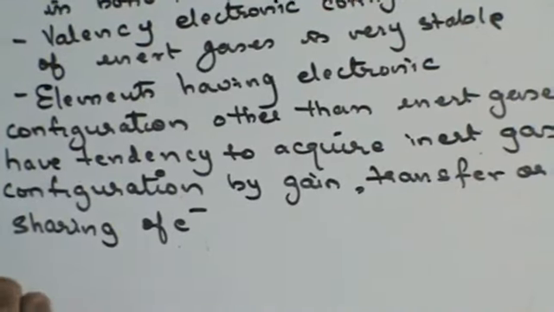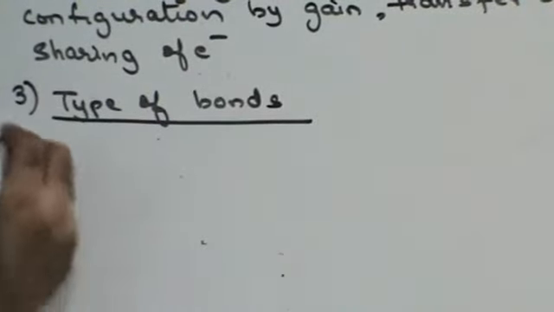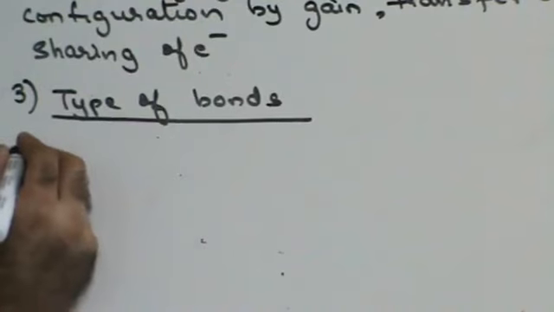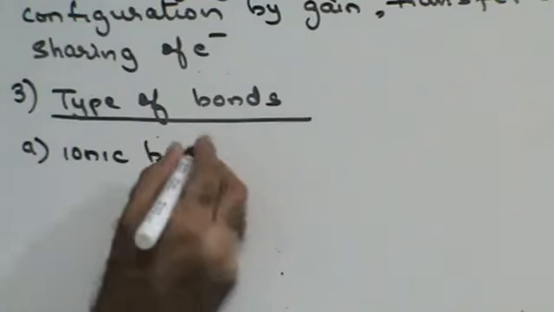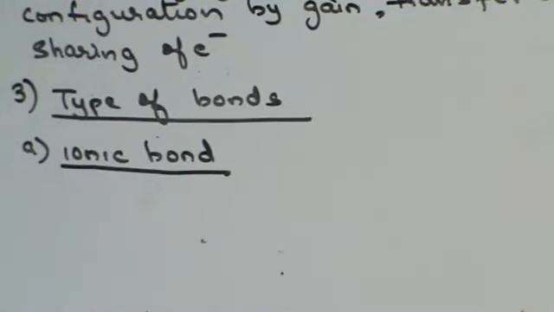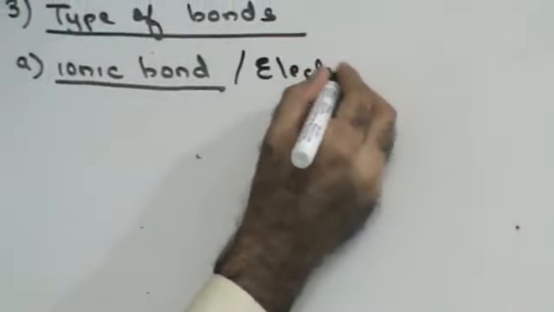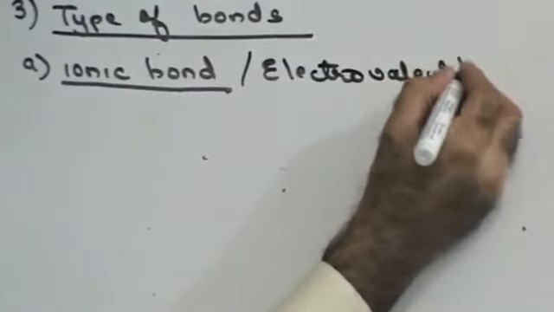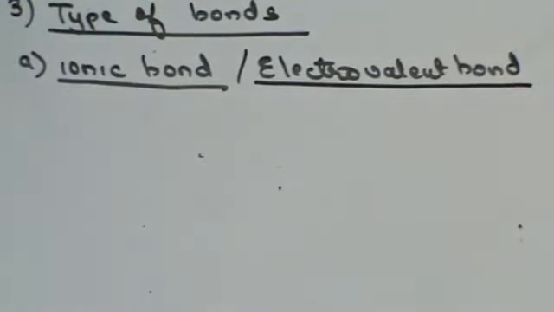Now let's see what are the different types of bonds. There are 2 different types of bonds that are formed when atoms combine. One is called the ionic bond. Ionic bond is also called the electrovalent bond.